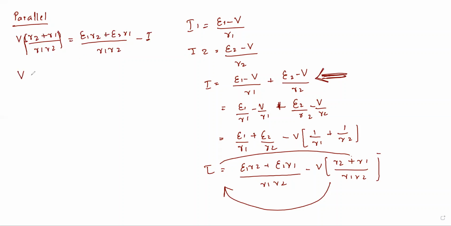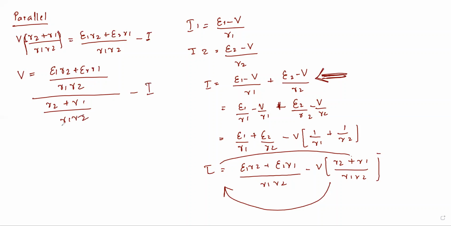But we just want V. So what will I do? I will multiply it here: E1 R2 plus E2 R1 divided by R1 R2, whole divided by R2 plus R1 divided by R1 R2 minus I. This one gets cancelled. What do we have? We have E1 R2 plus E2 R1 divided by R1 plus R2, and the same thing you should do for this also,